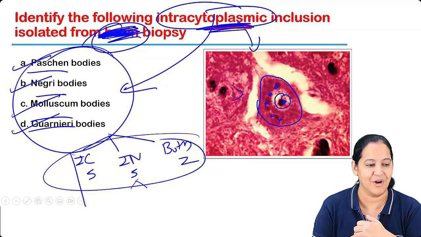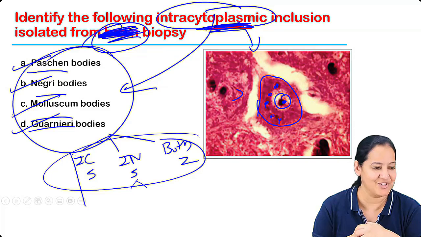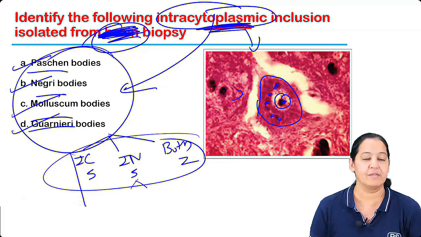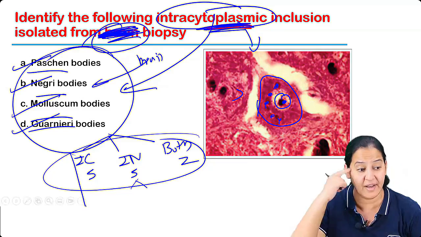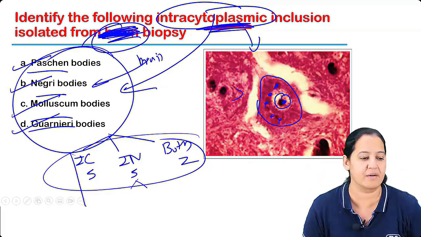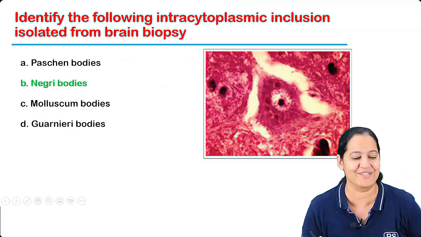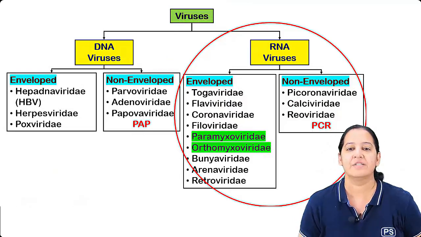Okay, got my point? So A, B, C, D will all be the answer. So brain is the main word. If you give the word brain, then the answer is Negri because Negri occurs in the brain. None of the others occurs in the brain. So that was the concept. Anyways, let's move ahead to the next virus.